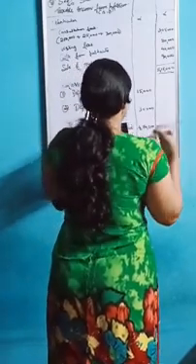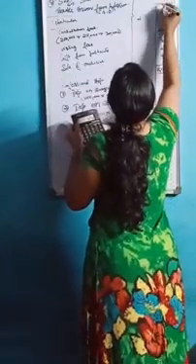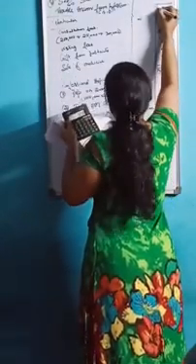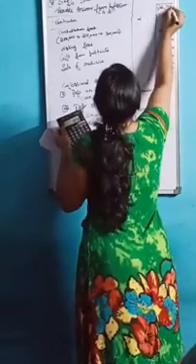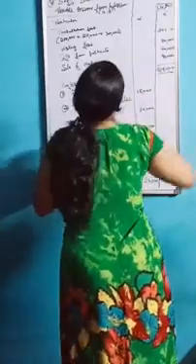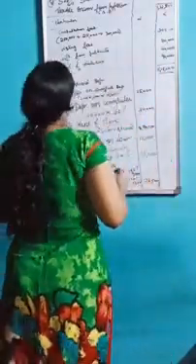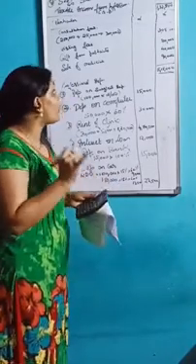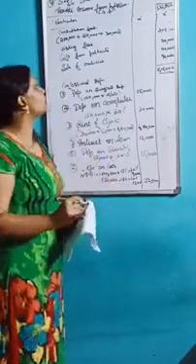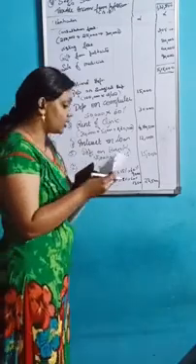How much will you get? You will get 1,32,500. So finally we got the taxable income from profession, that is 1,32,500. So this is the fourth problem.